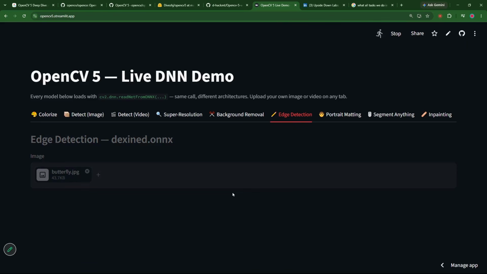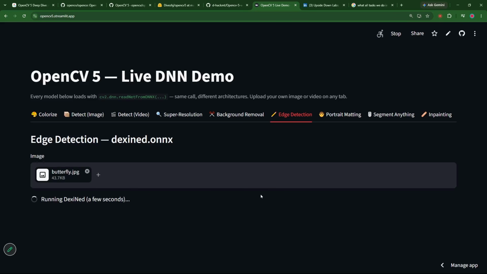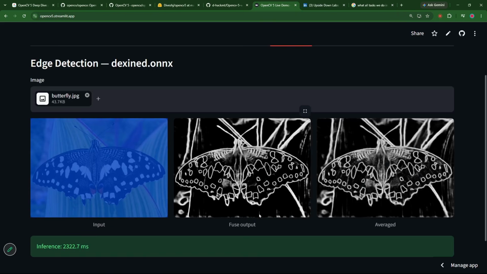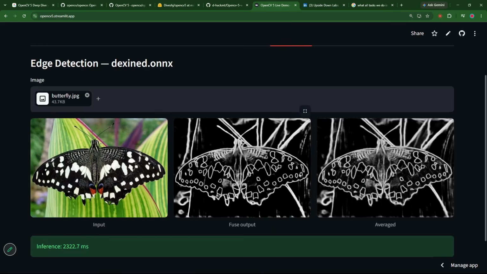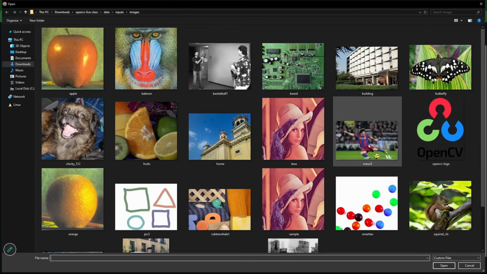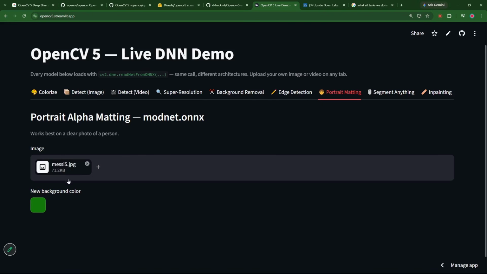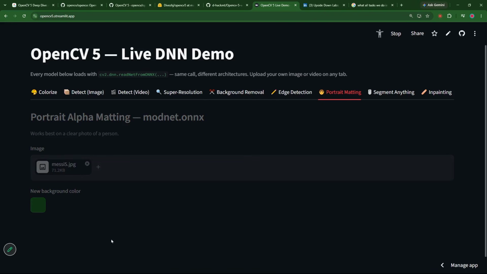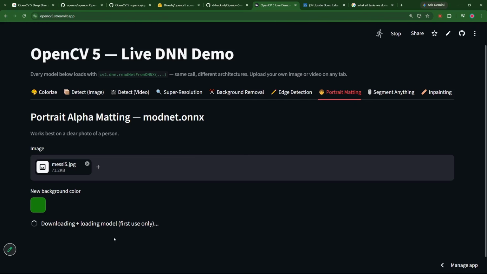Edge detection. I'm gonna pick a butterfly, and we are going to spot all the edges of a butterfly. This is gonna be very interesting. So see, it is running that, and see, edges are detected, right? Feature extraction, right? It is happening. Okay, portrait matching. Now I'm just gonna pick Messi's image over here, and we can isolate objects from an image as well, right? Now there are endless possibilities.